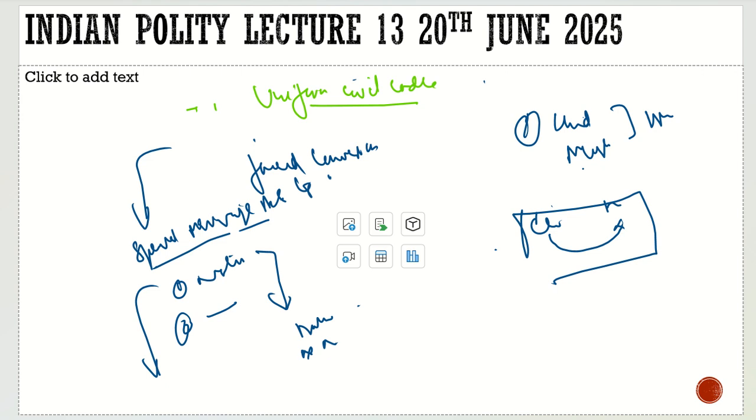Another drawback is that you can marry in only that region. Either of the partners should belong to that region. For example, if you are from Delhi and you want to elope with a girl to Karnataka and marry her there, you cannot do it, because one of the partners should belong to Karnataka.